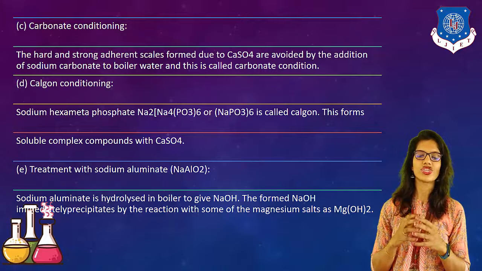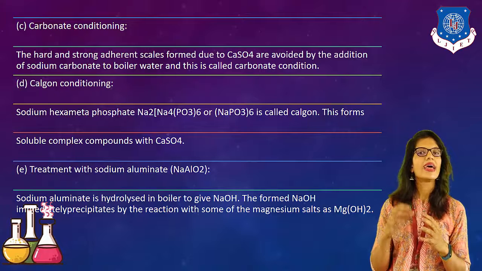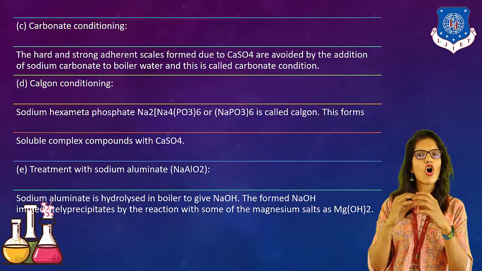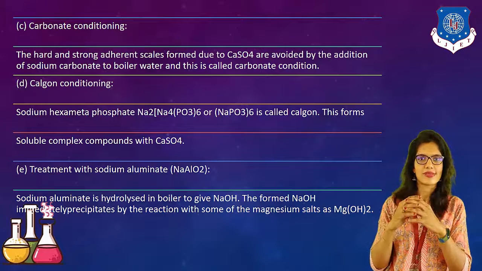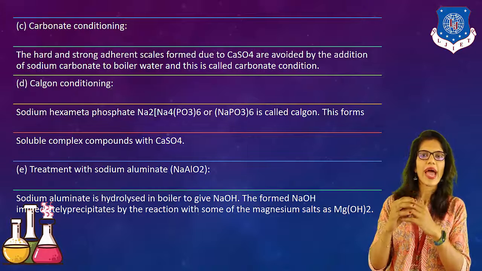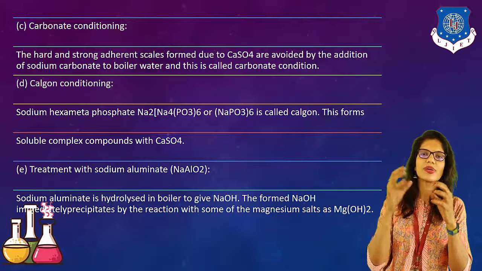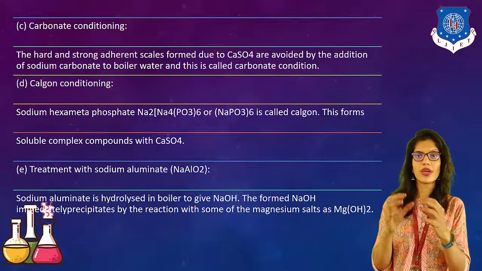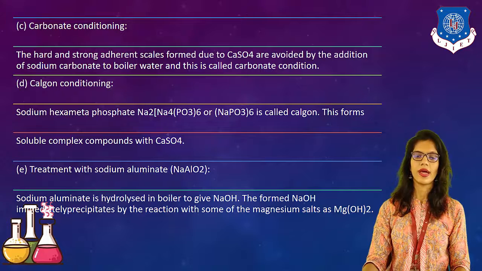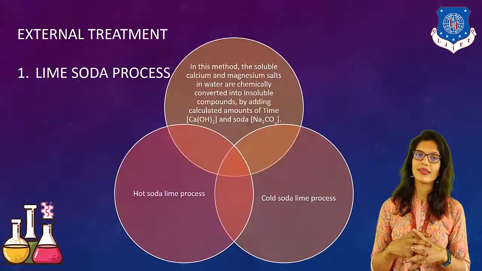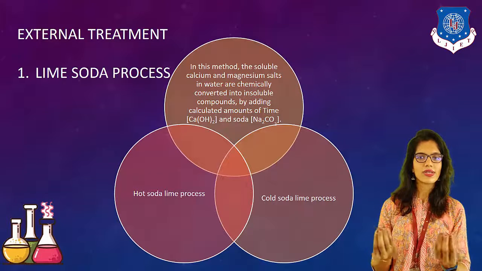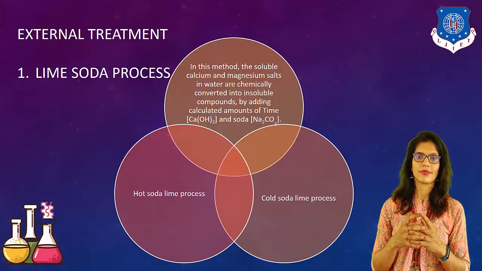The formed NaOH immediately precipitates by reaction with magnesium salts, and it can be removed as Mg(OH)2. These are all chemical reactions: when we add one chemical, it reacts with the hardness-causing salts, and they can be removed from the water. Either they can be filtered off, or they can be easily removed or captured at the bottom.